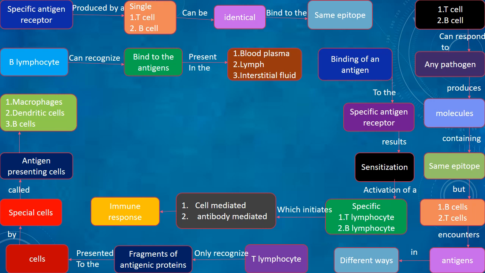Binding of an antigen to the specific antigen receptor results in sensitization: activation of a specific T lymphocyte or B lymphocyte, which initiates the cell-mediated and antibody-mediated immune responses.